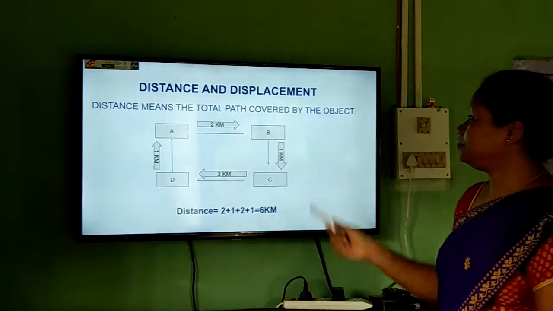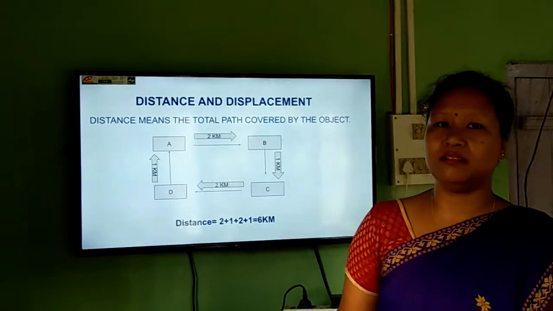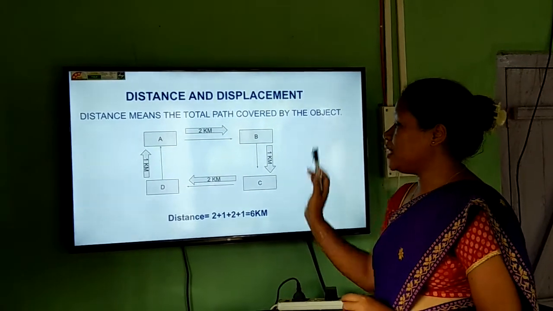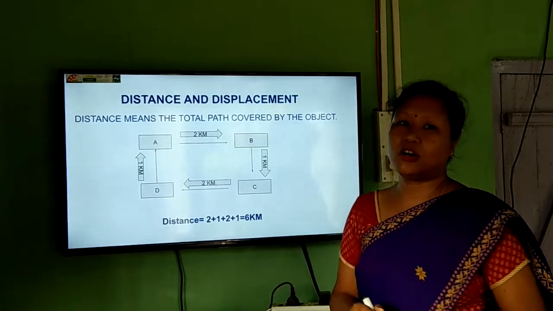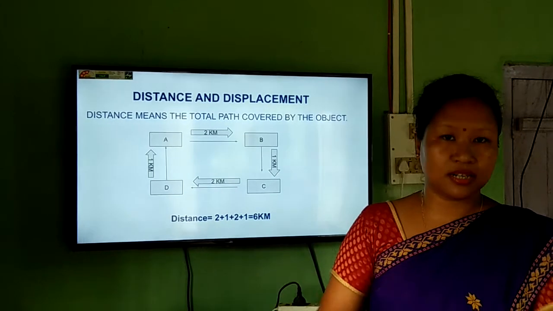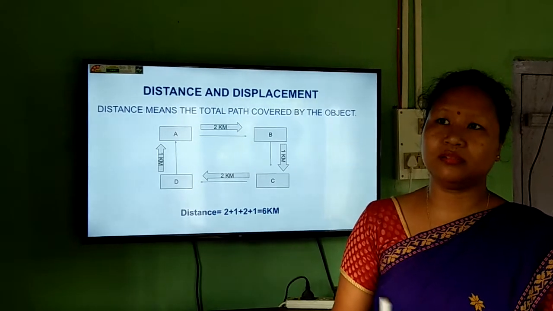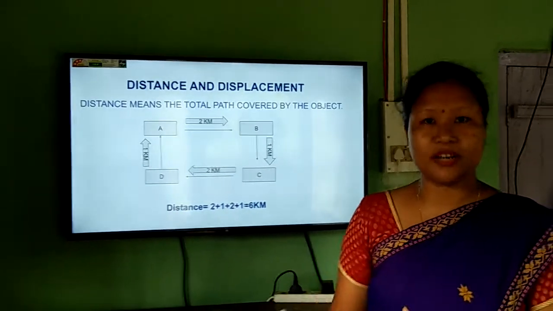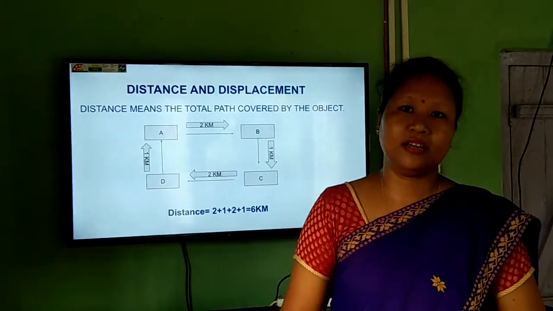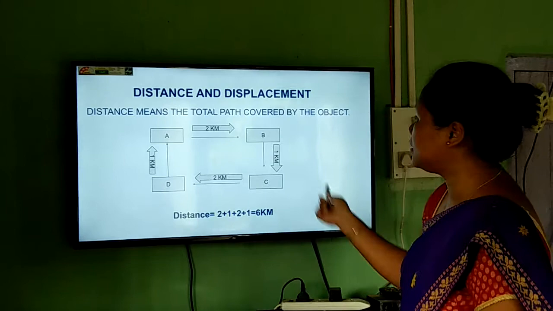Okay. Now, these two terms, distance and displacement, they are almost similar, but with a slight difference. Now, distance means what? It is the total path covered by the object. When the object moves from one place to another, it will cover a certain distance. So, if we sum up the path that is covered by that object, we get the distance. That means it is irrespective of any direction. It does not include the direction, because look at this example.